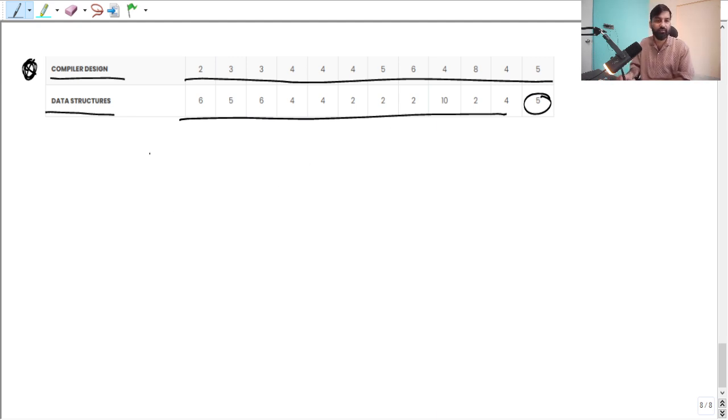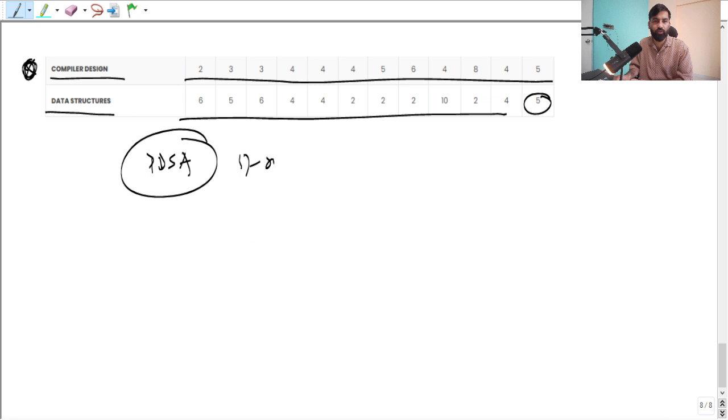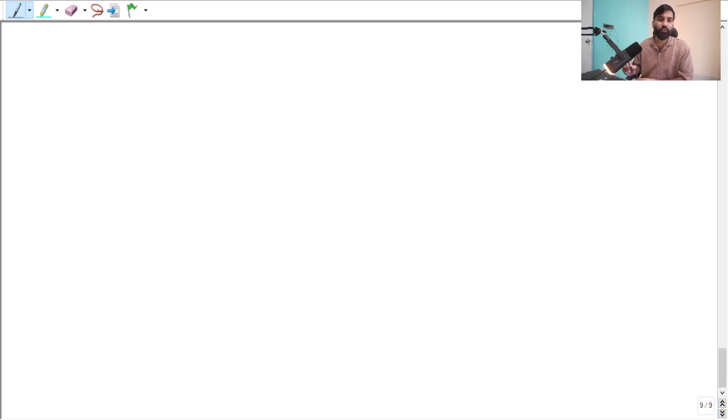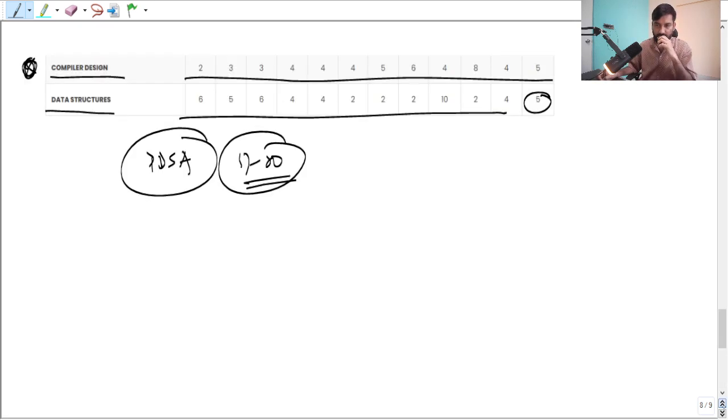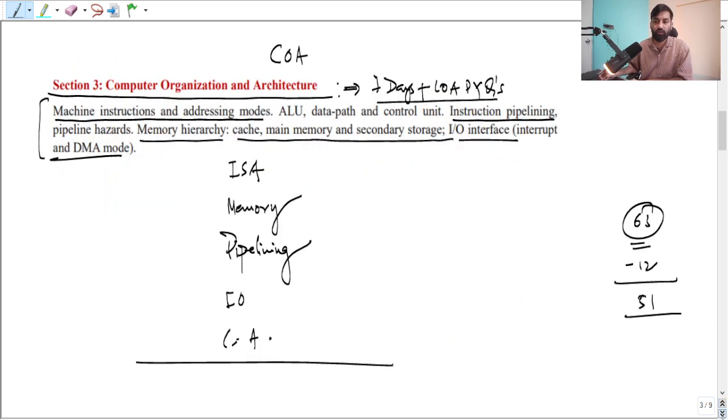But combining PDSA, you see 5, and then 6, 11, and the programming is 6, 17 marks total, right? So around 17 to 20 in data science and AI as well, okay. So as I told you, allocate a proper number of days to each subject and solve PYQs, okay.